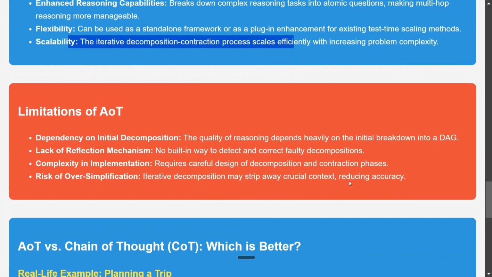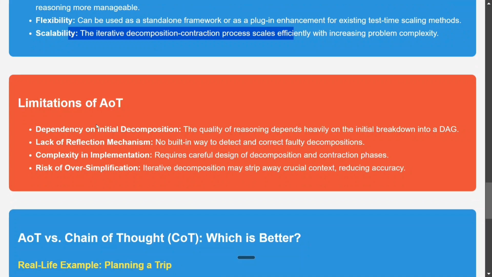But there are some limitations also. Dependent on initial decomposition. If the first set of questions that the framework has generated is wrong, everything would go wrong. Lack of reflection, no built-in way to detect and correct faulty decompositions. Complexity in implementation, it is a little complex to implement. And risk of oversimplification, iterative decomposition may strip away crucial context, reducing accuracy. So it might be the case that if it goes into a never ending loop of recursion, it reaches a very, very basic question in the end. So looks like it might be oversimplified also.